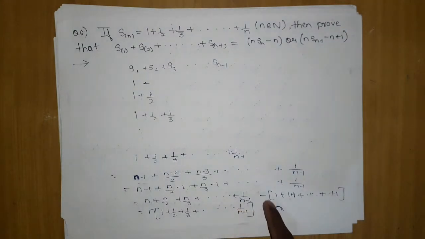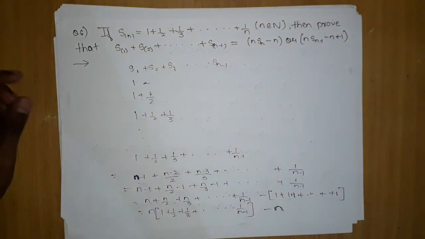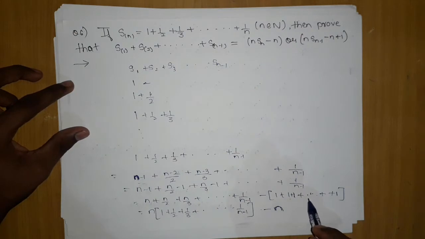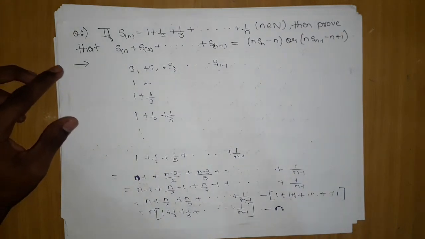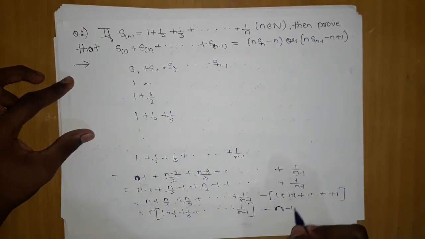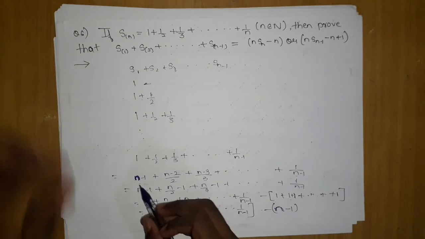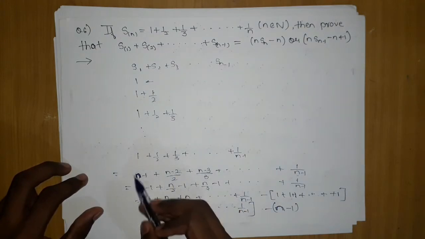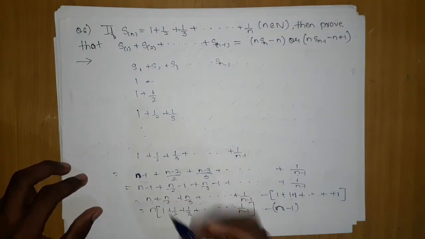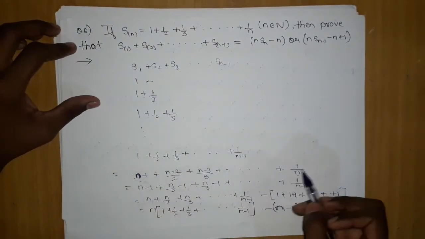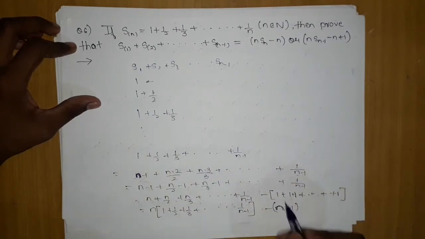Sorry, I have made a mistake. This will be n minus 1. Let me check, and it is still n minus 1. So if I add all the ones, it will be n minus 1. My mistake, I have taken n. It is starting from n minus 1 and so on till 1. My observation was wrong. So 1 is taken n minus 1 times, so it will be n minus 1.